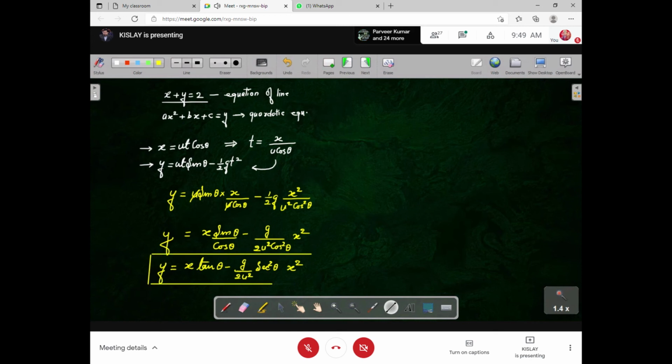It is very important to understand the meaning of the equation. See here, this portion is a constant, and this portion is also a constant.